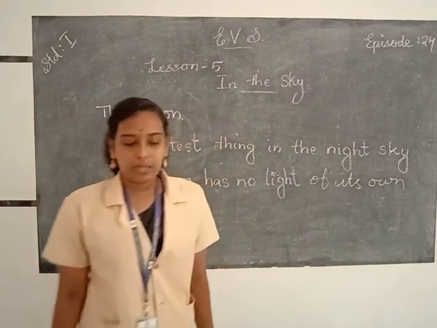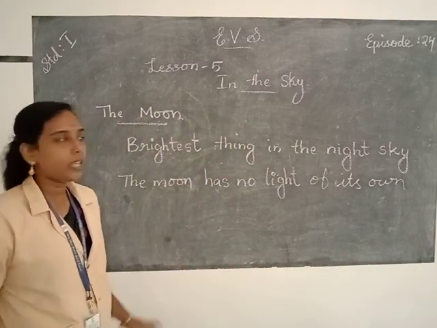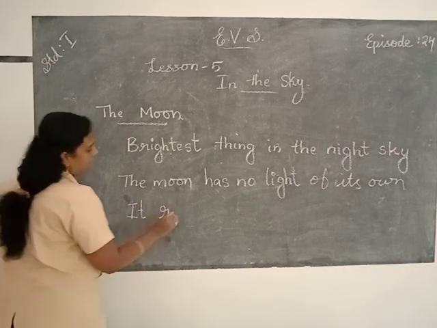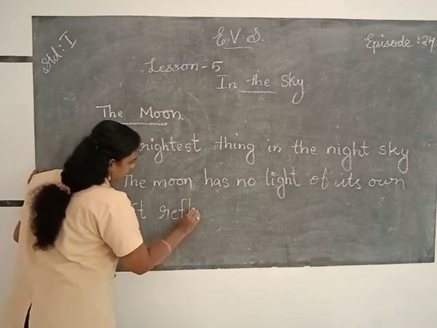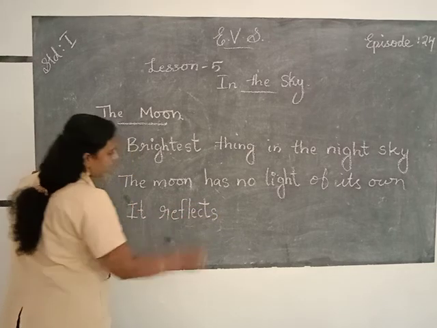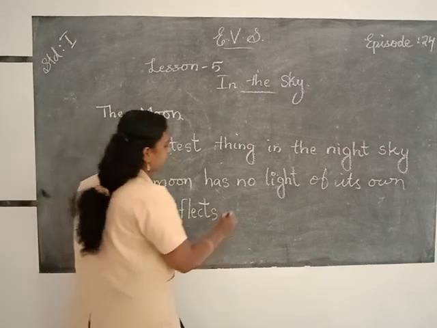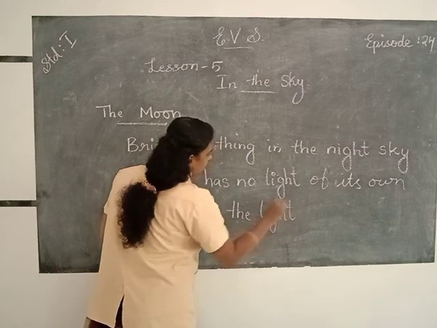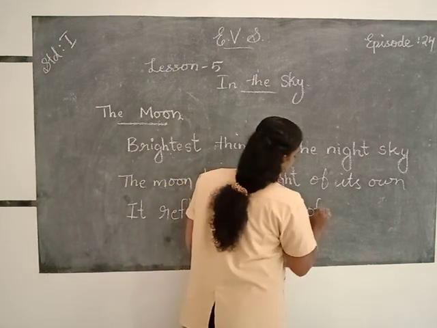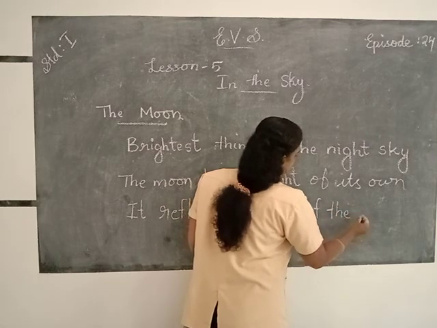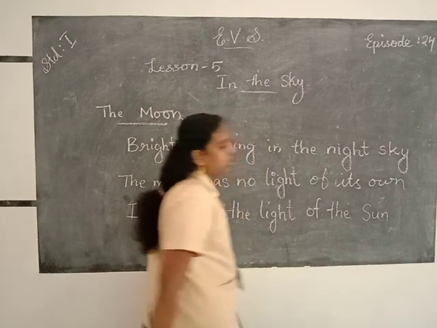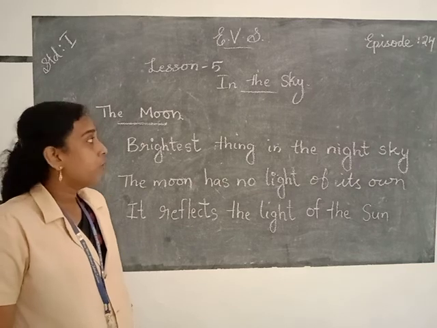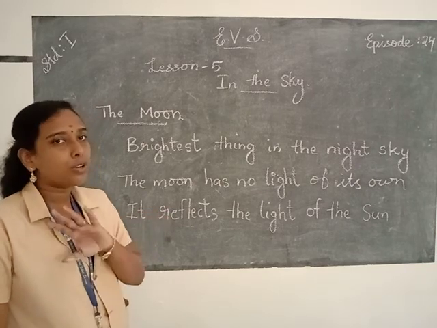So the moon has no light of its own and it reflects the light of the sun. Reflects, R-E-F-L-E-C-T-S, reflects the light of the sun. Due to the bright light of the sun, we cannot see the moon during the daytime.